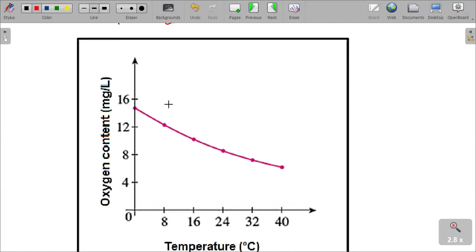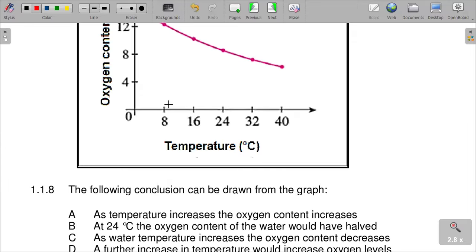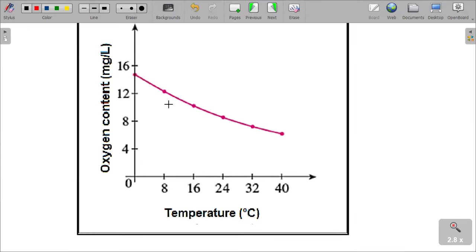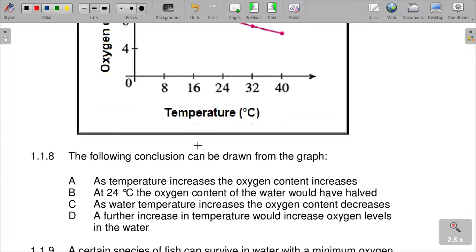We need to look at the oxygen content, which is measured in milligrams per liter, and the temperature on the horizontal axis, ranging from 8 to 40 degrees. The question is saying the following conclusion can be drawn from the graph. What is the best conclusion?